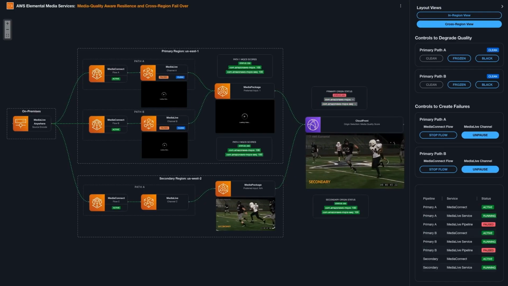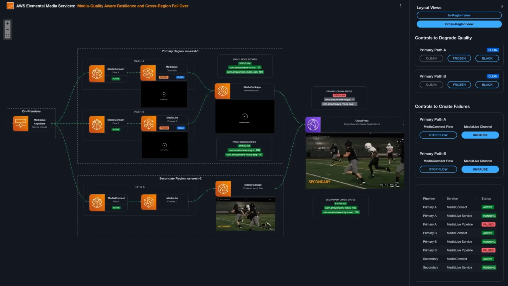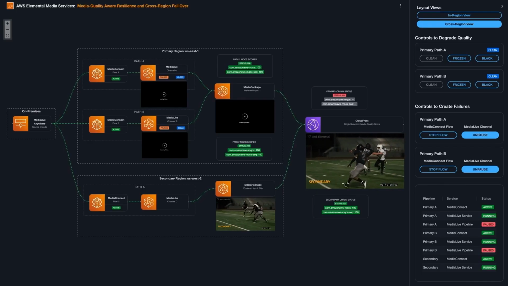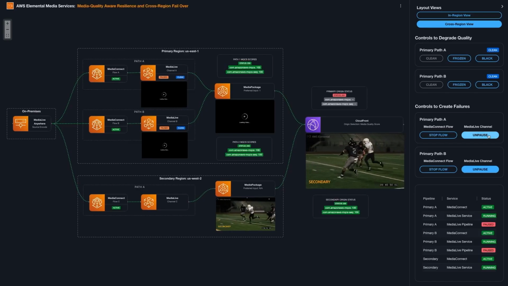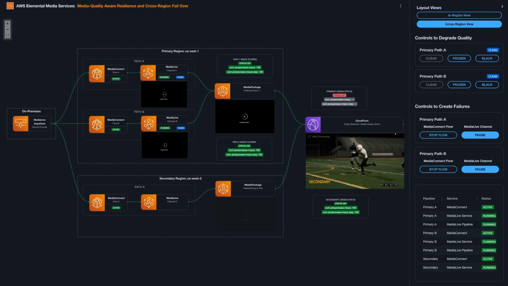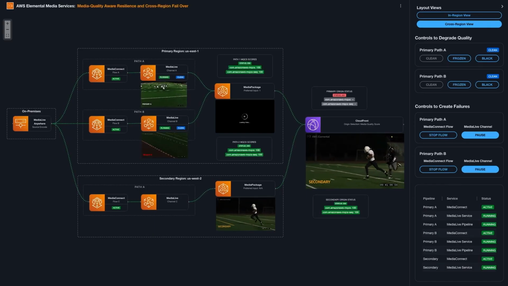We'll see media package start returning 404 errors, and we will see CloudFront is now serving content from our secondary origin. Let's recover both of these pipelines. So now we have recovered our primary region again.